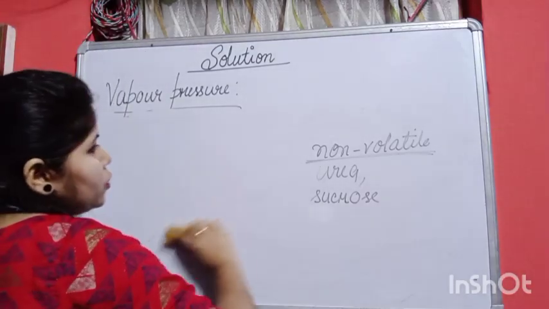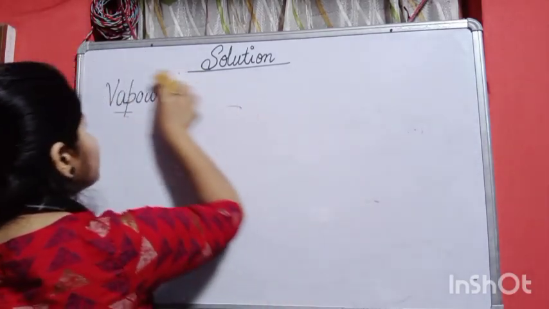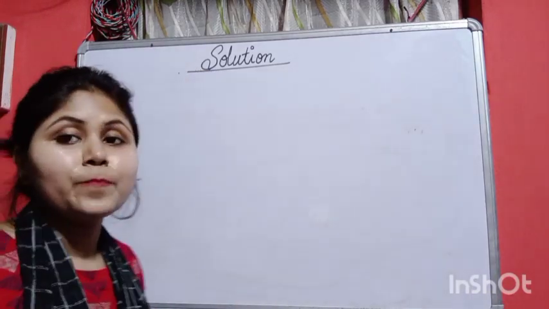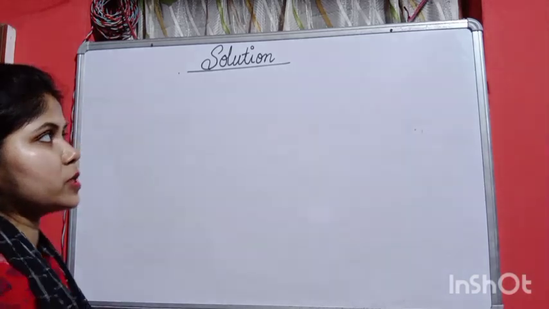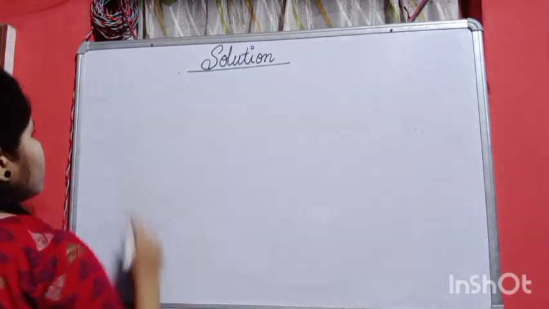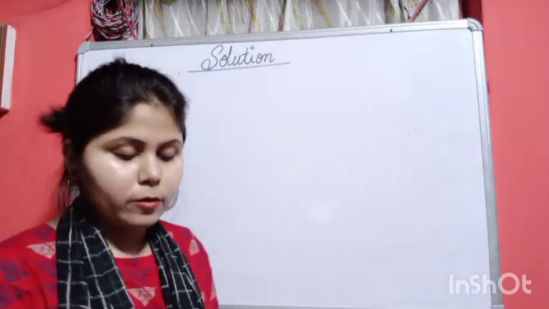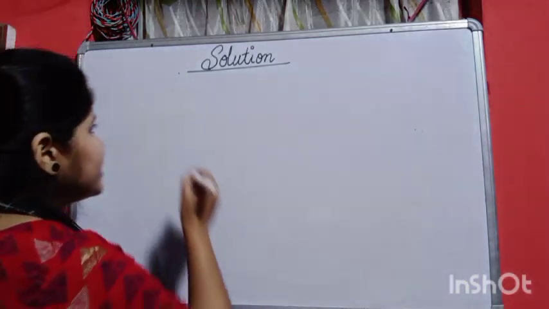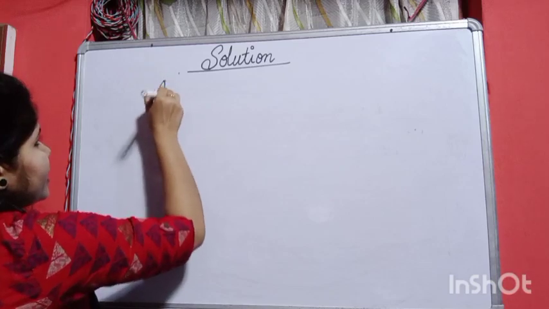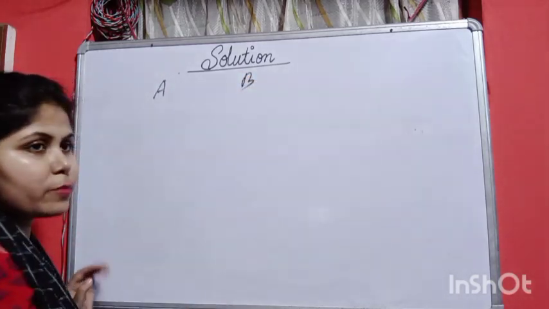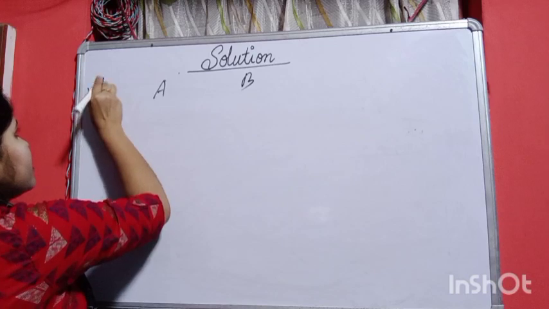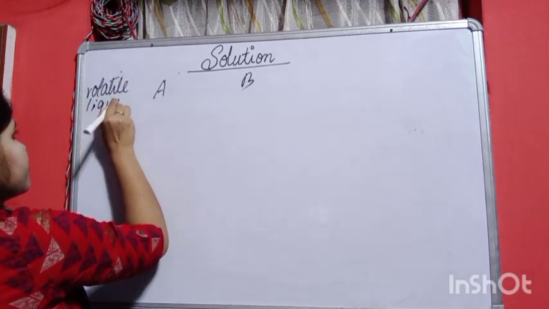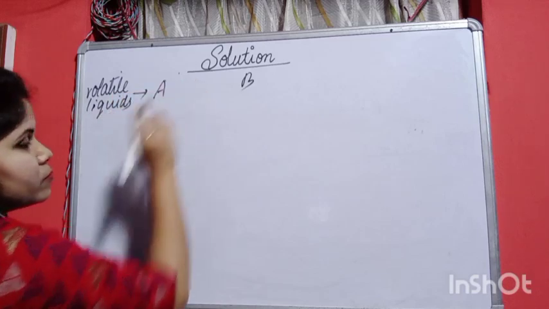Okay, so for Raoult's law containing two volatile liquids, now we will study how Raoult's law applies to two volatile liquids. Now what happens in Raoult's law? First let us talk about what happens to the vapor pressure for two liquids. Suppose I have two liquids, A and B. Both are volatile liquids, A and B, both are volatile.